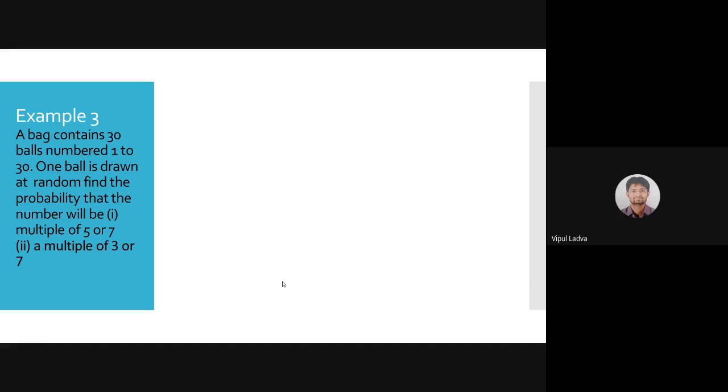A selected ball, what we are doing, we are having 30 balls in a bag. All balls have one of the unique numbers labeled from 1 to 30. Now we are supposed to choose one ball, only one ball randomly. Let me explain the question for the others. We are supposed to choose one ball randomly, and we are finding a probability that the selected ball is a multiple of 5 or 7. या तो 5 का multiple होना चाहिए, या तो 7 का multiple होना चाहिए.